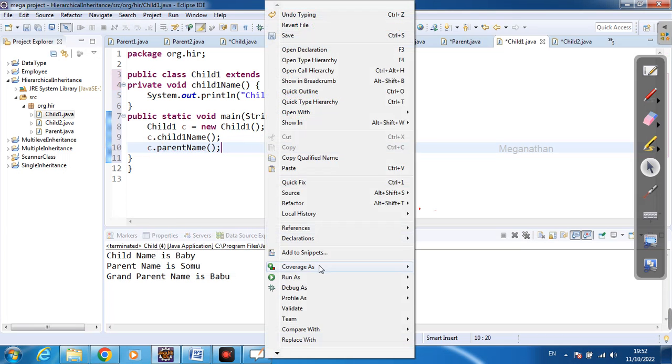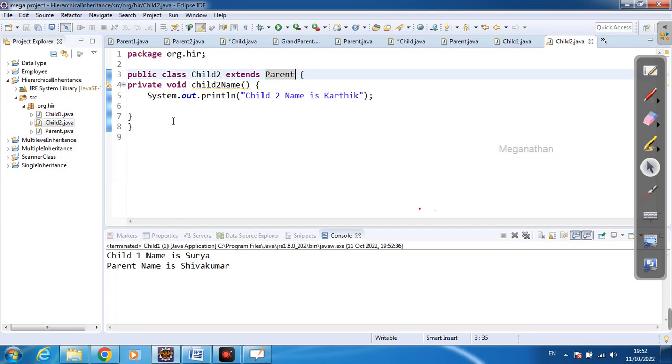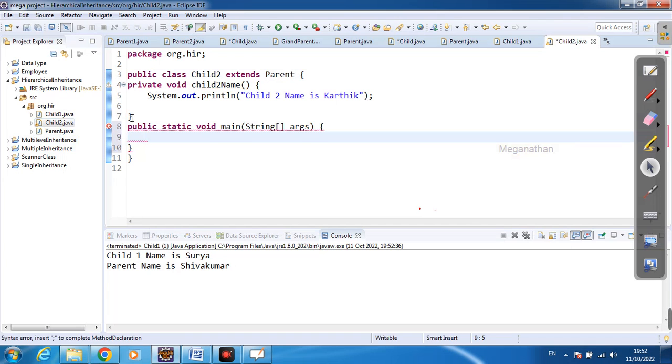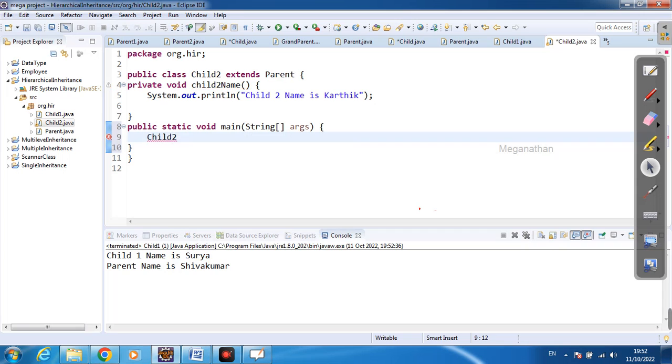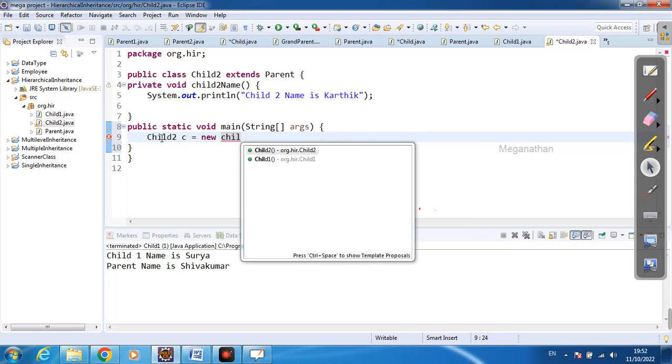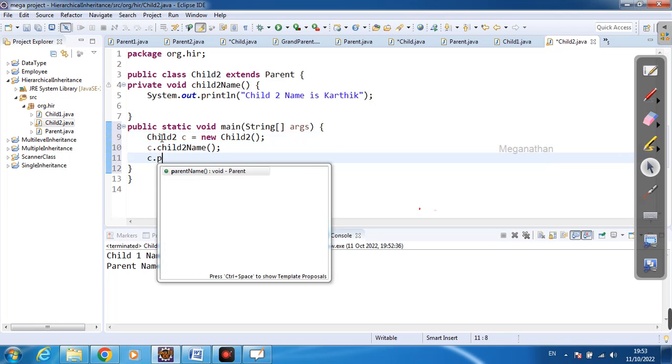If I run this, see, it prints child name is Surya and parent name is Sivakumar. Now I can access child 2 also. Listen, I am going to create one main method. Here I need to create an object for child 2 also: Child2 c = new Child2(); c dot child 2 name, the method, I'll call that, and c dot parent name.